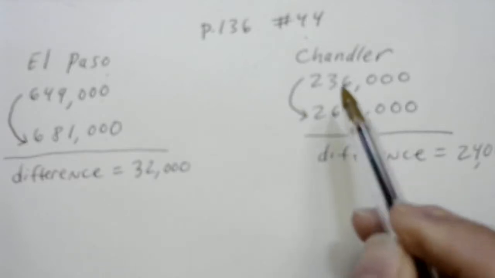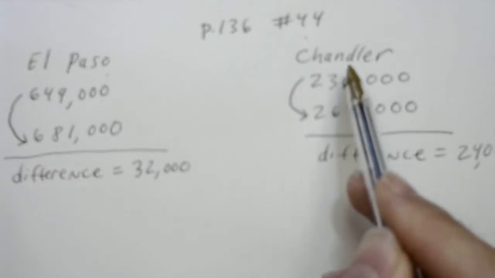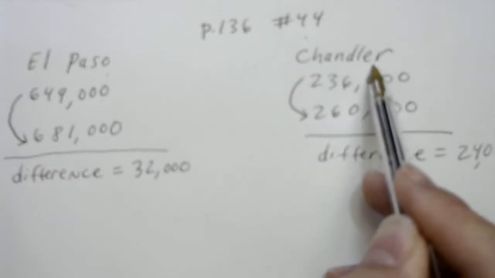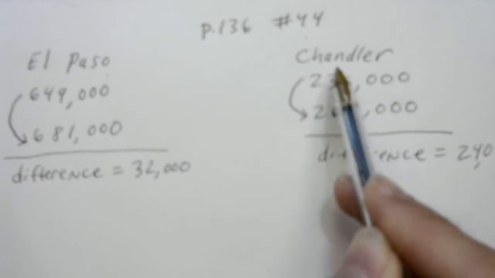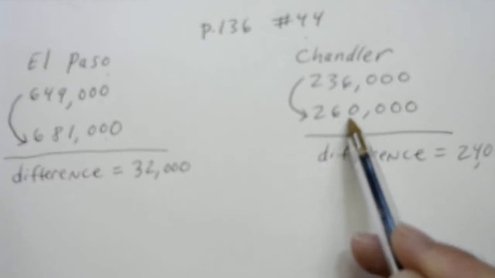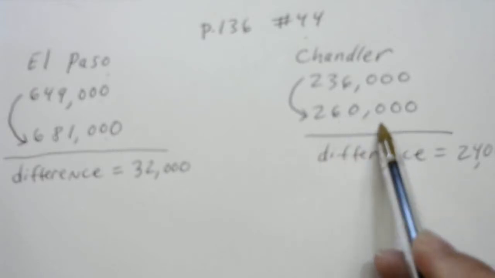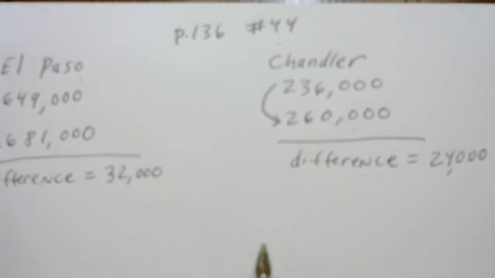And comparing then, the question also mentions Chandler, Arizona had a population of 236,000, and then 5 years later that increased to 260,000. So just subtraction, the difference is 24,000. So certainly El Paso had a greater absolute difference. That's the first question. It increased by 32,000 compared to 24.